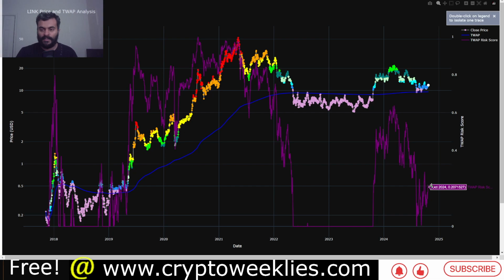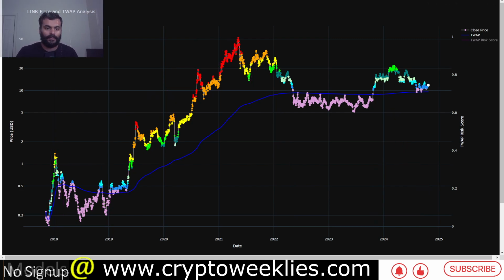Right now the risk is at around 20%. That means 20% risk, 80% reward identified by the model. This is also doing a decent job of identifying peaks based on the proportional difference between the time weighted average price and the closing price at any day. You can see the color codes become a darker shade of red as we move towards the high risk environment.